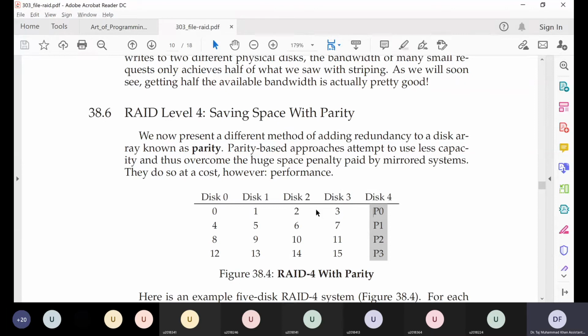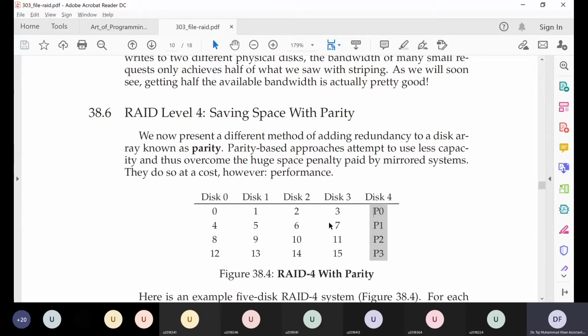So for every 4 bits in this row, there will be 1 parity bit, keeping a record of the number of ones, so let's say it's number of ones. So it will keep a record of whether the number of ones in this series of 4 bits is even or odd.